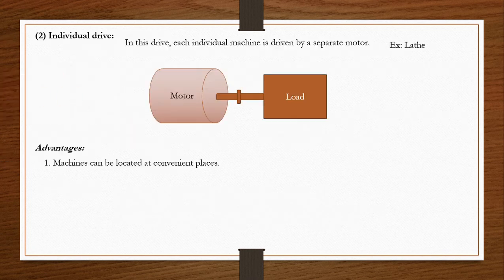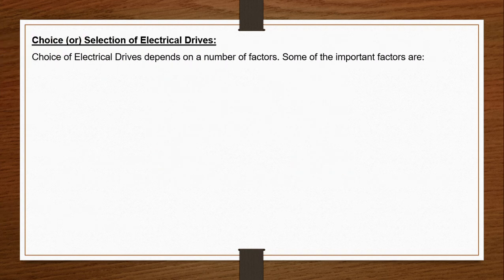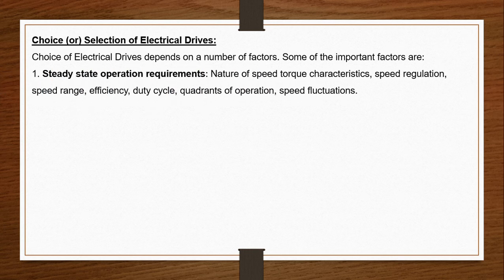Next one is factors affecting choice or selection of electrical drives. There are a number of factors. Let us go to the first one, steady state operation requirements. Steady state means constant. Voltage, current, power, whatever electrical parameter we consider, that should be constant. It should not change with respect to time.